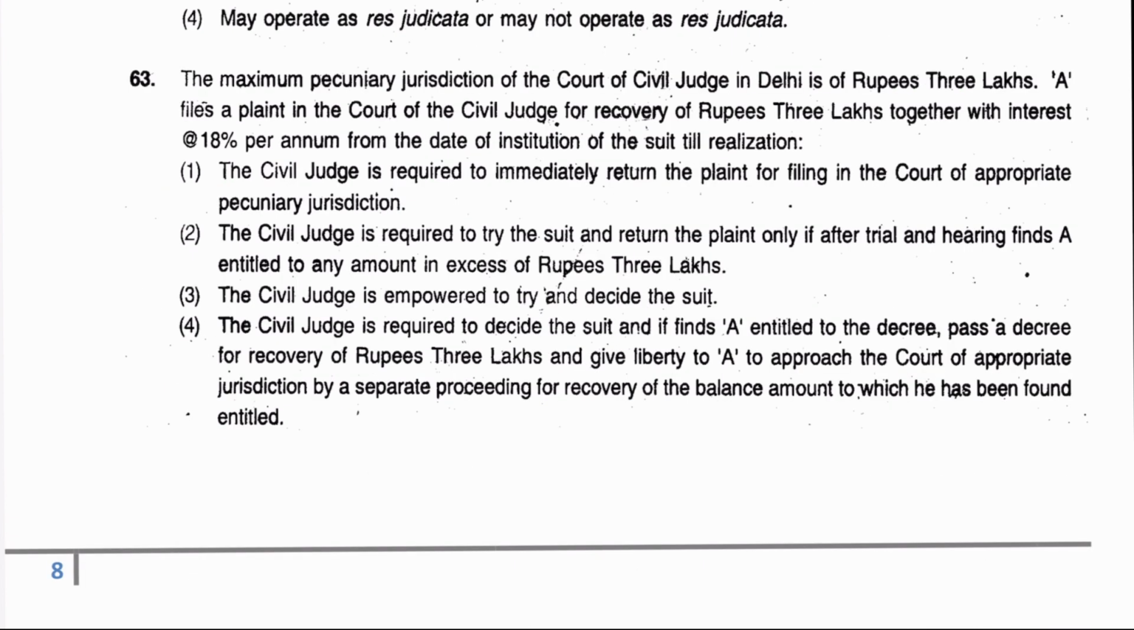The maximum pecuniary jurisdiction of the Court of Civil Judge in Delhi is rupees 3 lakhs. Files plaint in the Court of Civil Judge for recovery of rupees 3 lakh together with interest of 18% per annum from date of institution of suit till realization. क्या होगा? देखिए, जो जुडिक्शन 3 लाख से ऊपर चला गया, 3 लाख प्लस 18% इंटरेस्ट, तो क्या होगा? क्या जज जो है उसको ट्राई कर सकता है? नहीं कर सकता. Judge is empowered to try and decide the suit. 3 is the answer and this is a conceptual question.